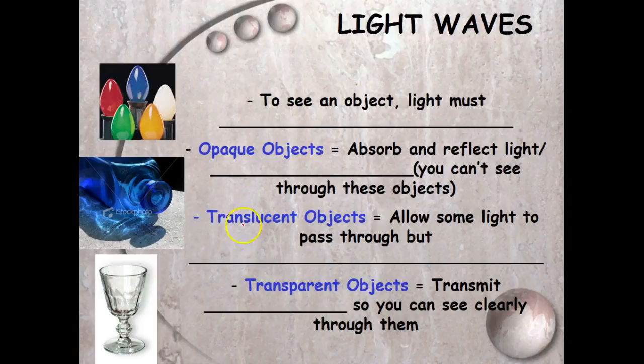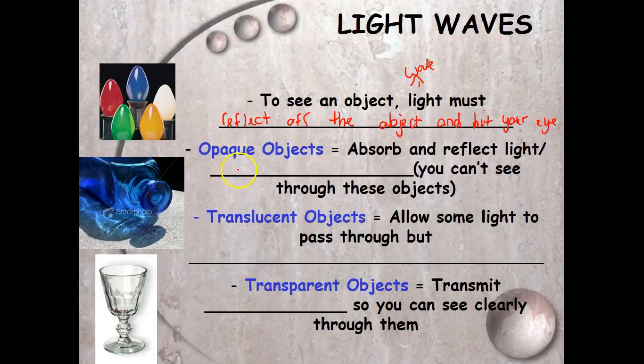So light waves: to see an object, light must reflect off the object and hit your eye. It has to. You can't see anything if there's no light. Okay, which light again is just a wave, right?